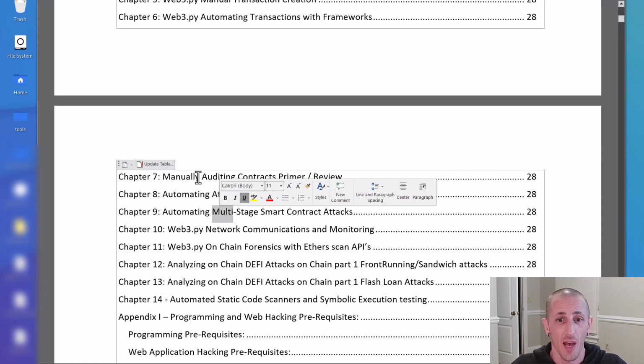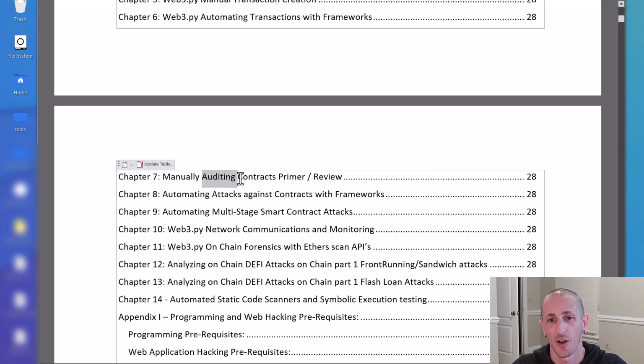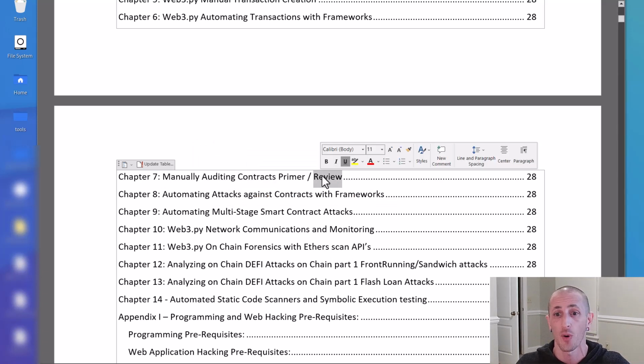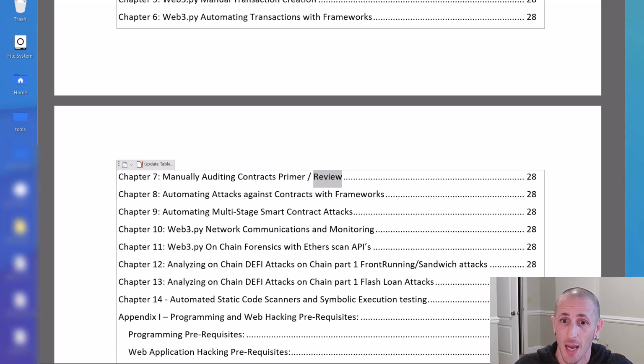Now, before we do that, I'll do a quick primer on auditing contracts. We'll look at some code, nothing too comprehensive. It just gets you in the right mindset of how to review these. Now, with all of this said though, you need to know how to script and to code. Nothing crazy, but you should understand Solidity code. You should understand basic Python scripting as a hacker would. I'm a terrible developer. You can be a terrible developer too, but you need to understand how to automate things. And I'll give you a quick example of that.